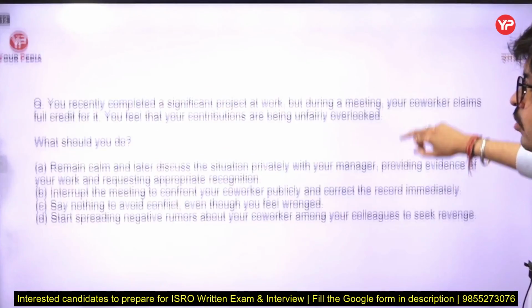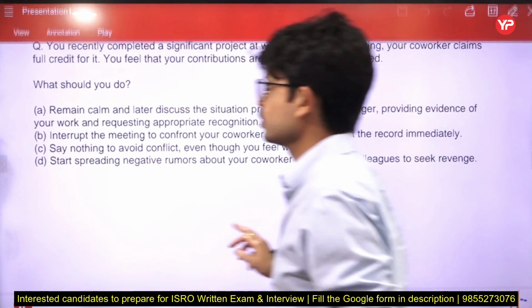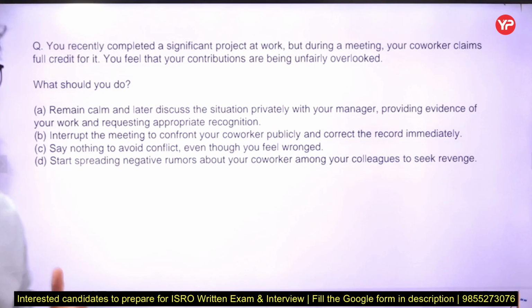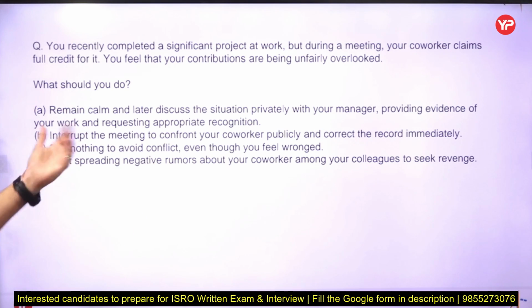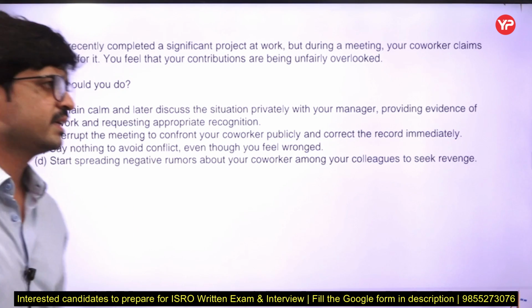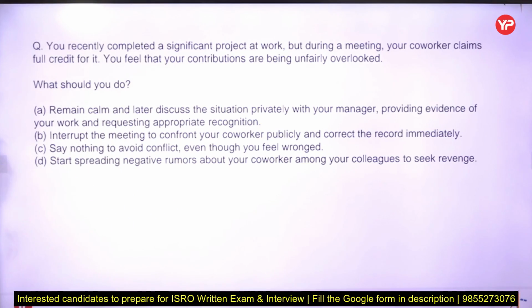This is also related to situational judgment. So it is up to you, try to solve this question also. Very simple question. These questions are very simple. If you practice 20 to 30 questions, you will be able to solve all these kinds of questions. So first of all, remember that this is the type of situational judgment where one-mark questions may come into your ISRO exam.